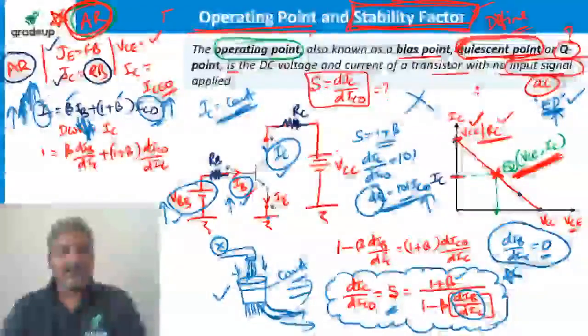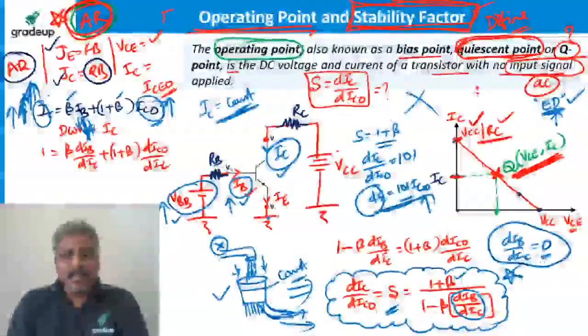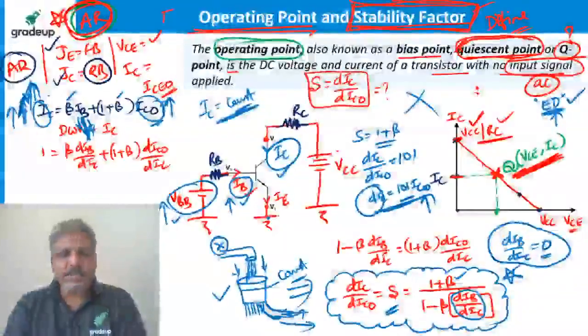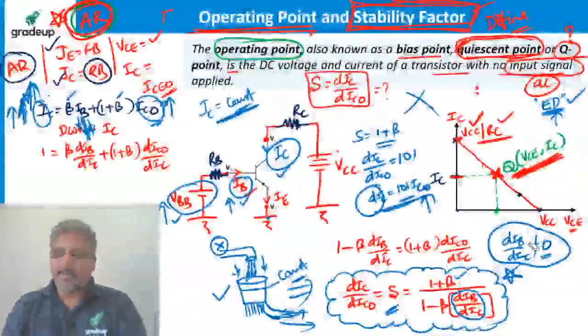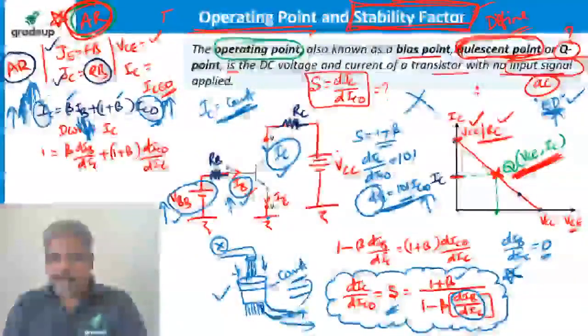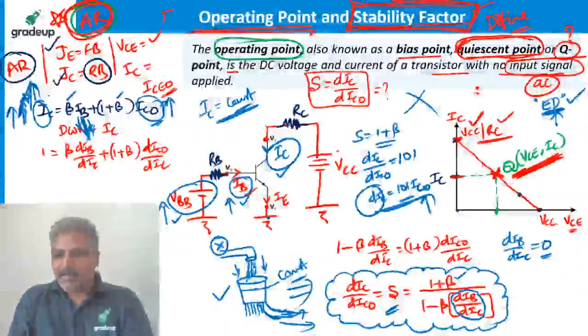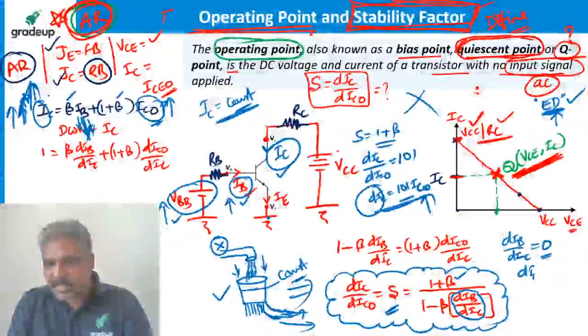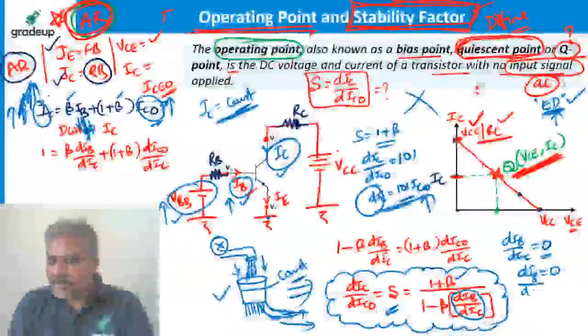That means if you want stability for the operating point, DIB by DIC should not be equal to 0. What is the meaning of DIB by DIC equal to 0, guys? Let's come back and check. DIB by DIC equal to 0 means change in IB is equal to 0 with respect to change in IC.